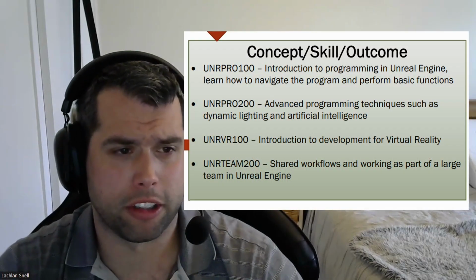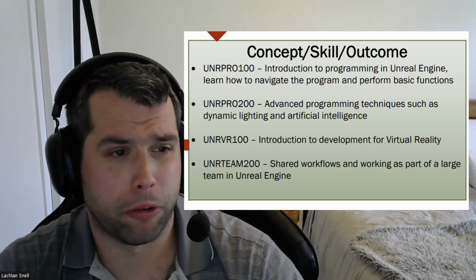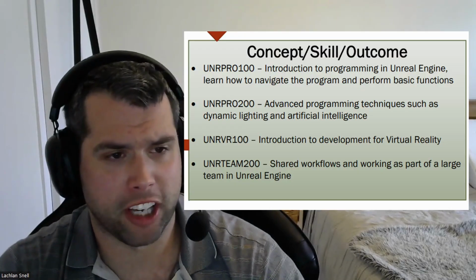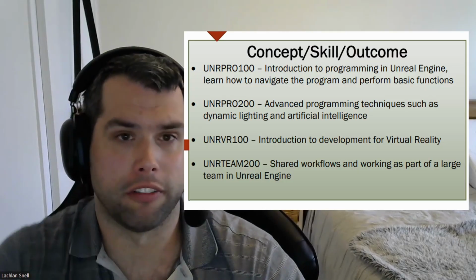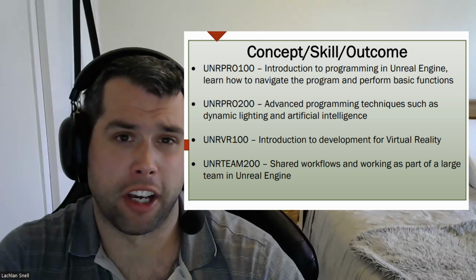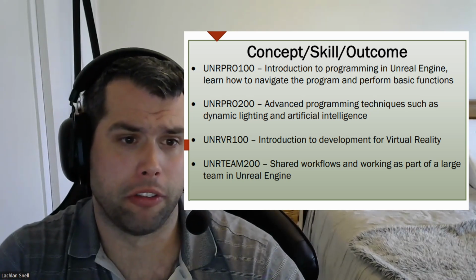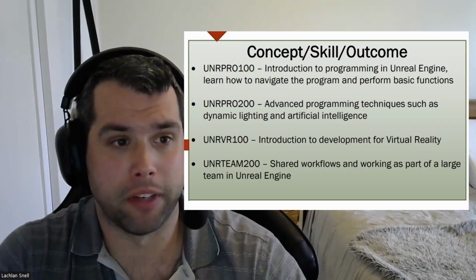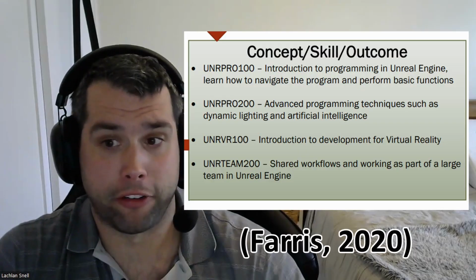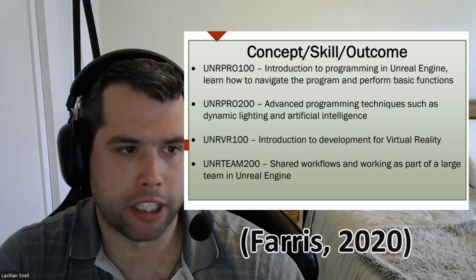This leads to the concept, skills, and outcomes of the microcredential course. In this example, I've come up with 4 fictional units that focus on various aspects of computer programming, such as a basic introduction unit, a unit that features advanced functionality such as dynamic lighting and artificial intelligence, and a unit geared specifically towards virtual reality, as well as a unit focusing on how to work as part of a large multimedia team, which is especially relevant in the post-COVID-19 pandemic with many teams working remotely.